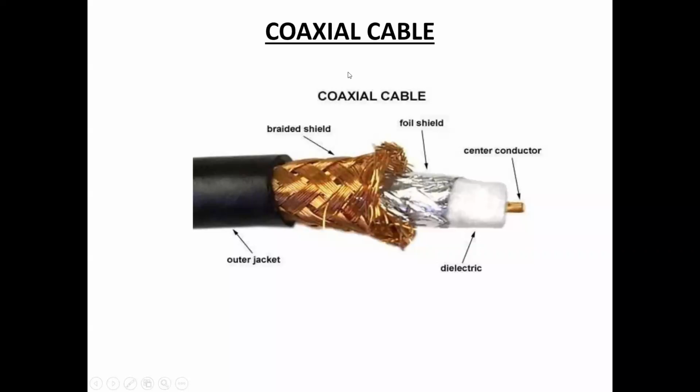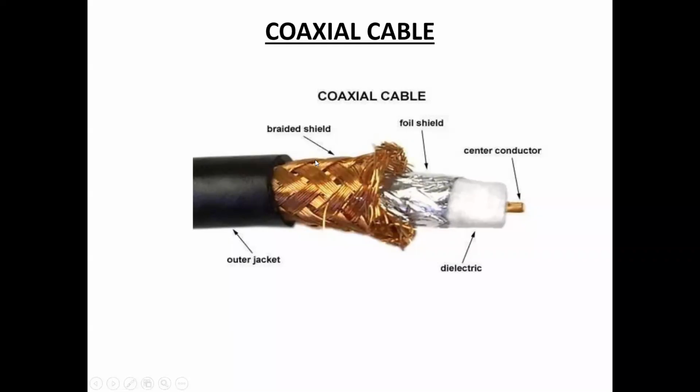So this is about coaxial cable. A coaxial cable has a copper conductor at its center, and a plastic layer, the foil shield, provides insulation between the center conductor and the braided metal shield. This shield helps to block any outside interference from fluorescent lights and any other computers.